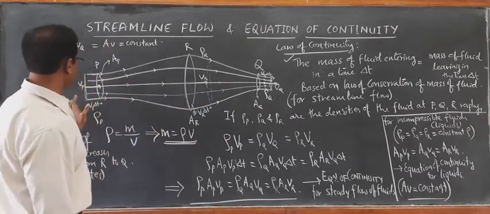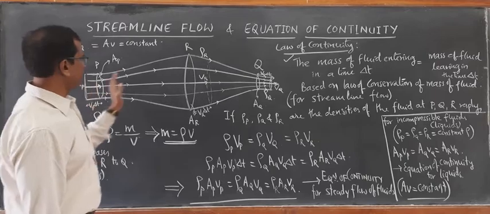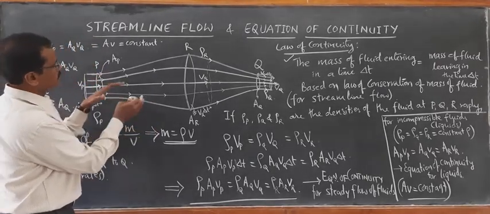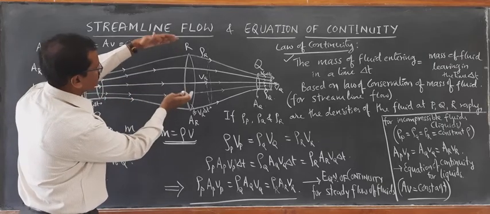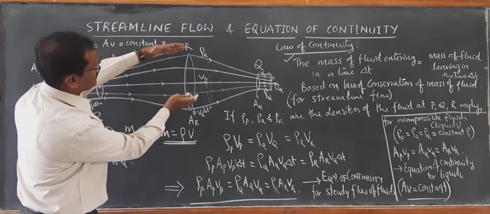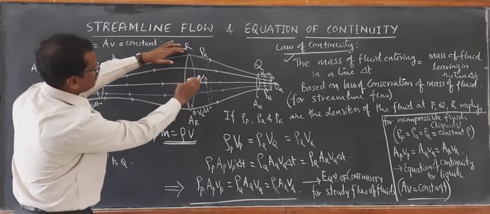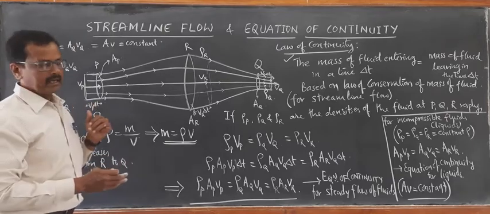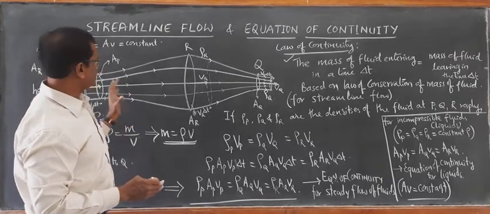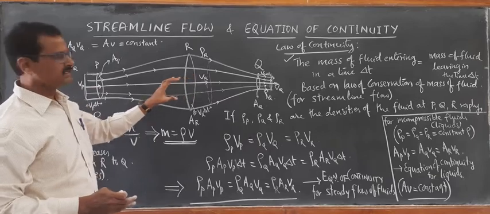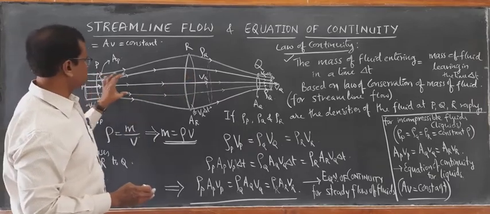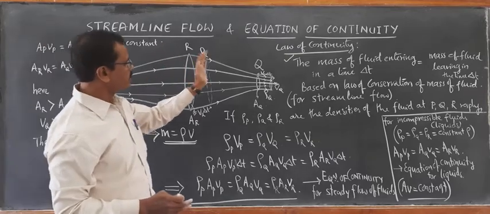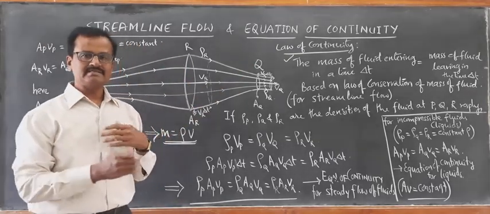In the same way, when the fluid is going from P to R, what is happening? You see there is a widening of the streamlines. The spacing between the streamlines is increasing, and the area AR is greater than the area AP. As a result, the speed of the fluid particles is decreasing as it goes from P to R. But from R to Q, the speed of the fluid particles is increasing.